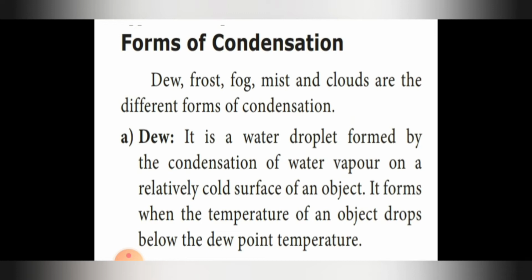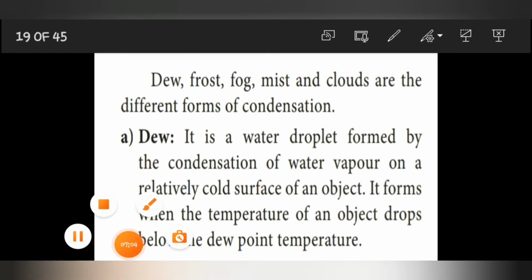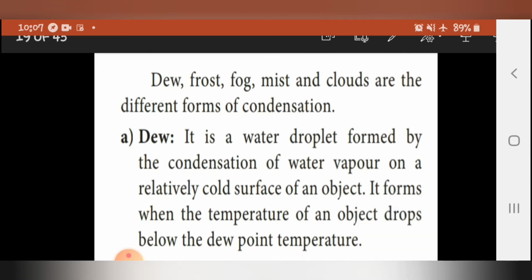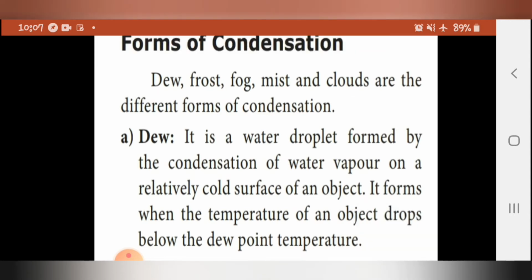Next, coming to forms of condensation. So what are the forms of condensation? First one is dew, next one is frost, fog, mist and clouds. These are the different forms of condensation. We will see what they are in detail. First comes dew. It is water droplets formed by the condensation of water vapor on a relatively cold surface of an object.